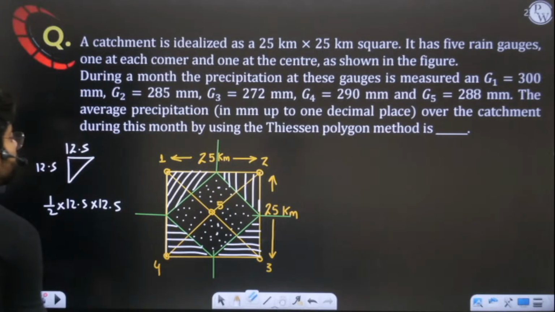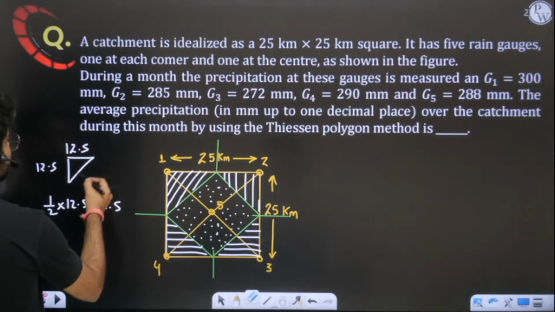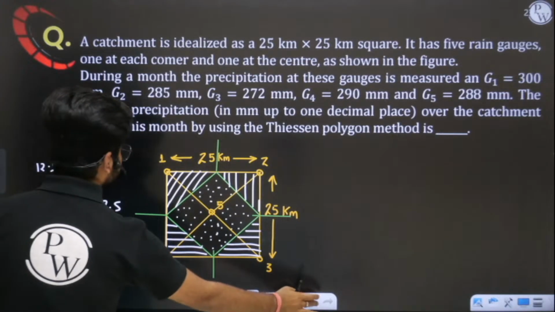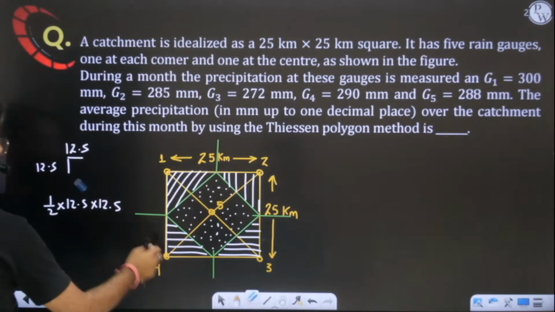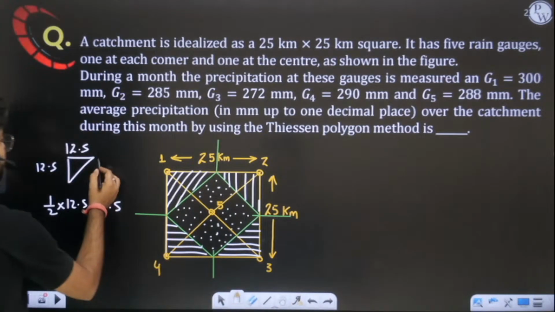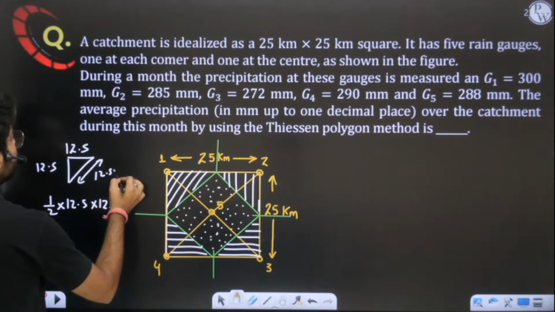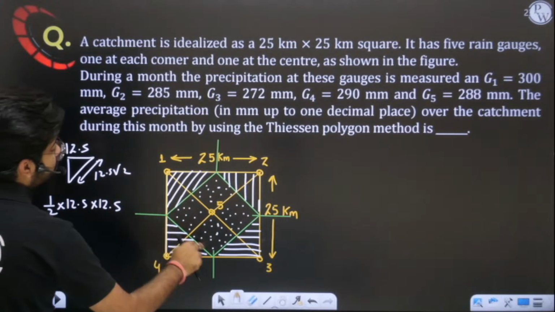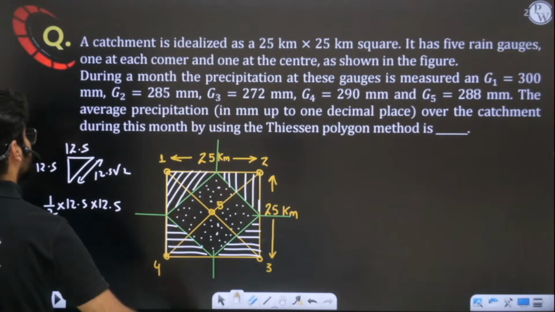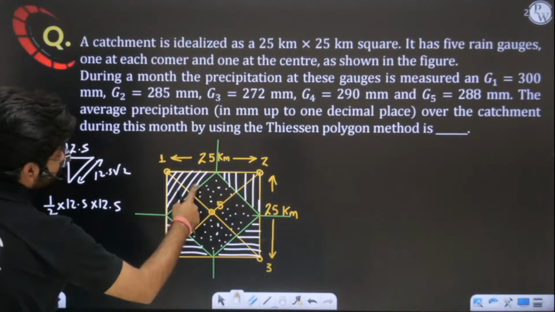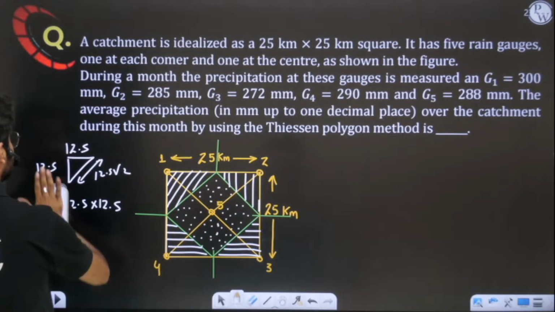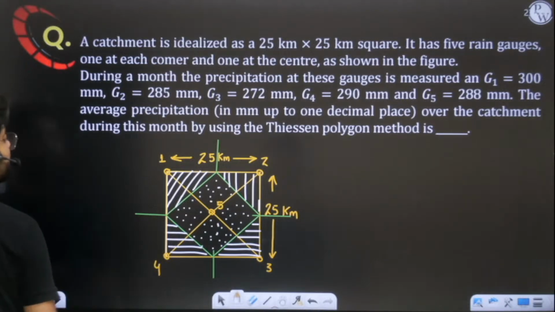Okay. Also, you need to understand, this hypotenuse. Wait a second. This hypotenuse is nothing but 12.5 root 2. This is 12.5 root 2. This is 12.5 root 2. Multiply 12.5 root 2 by itself, square it, and you will get the inside square area. One method is this one. Okay. Simply you can evaluate the areas.